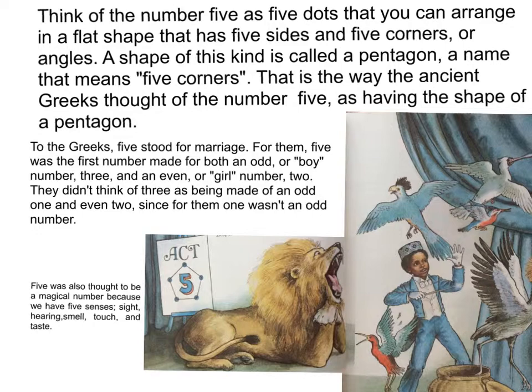For them, 5 was the first number made from both an odd, or boy number, 3, and an even, or girl number, 2. They didn't think of 3 as being made of an odd 1 and even 2, since for them, 1 wasn't an odd number. 5 was also thought to be a magical number because we have 5 senses: sight, hearing, smell, touch, and taste.